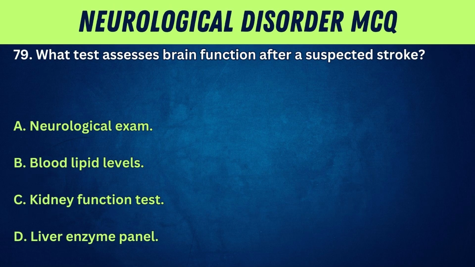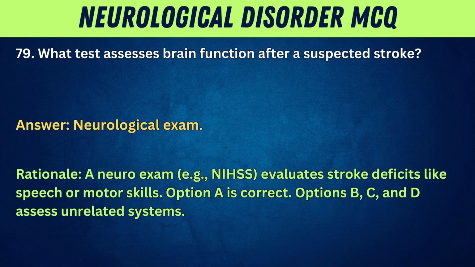79. What test assesses brain function after a suspected stroke? A. Neurological exam. B. Blood lipid levels. C. Kidney function test. D. Liver enzyme panel. Answer: neurological exam. Rationale: a neuro exam, e.g., NIHSS, evaluates stroke deficits like speech or motor skills. Option A is correct. Options B, C, and D assess unrelated systems.